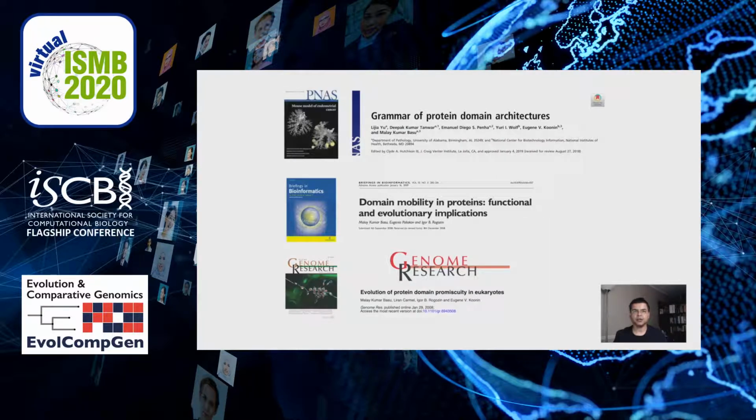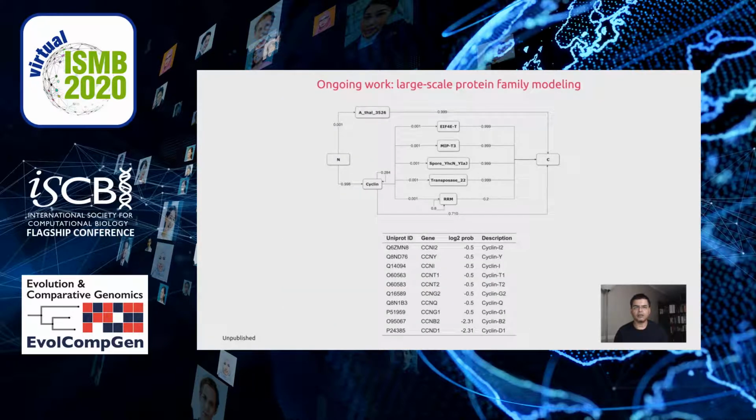Now let's move on to some unpublished work. We are now using this technique for large-scale modeling of protein families. Here we show that the Engram model created from the cyclin family from the Panther database can correctly identify cyclins. We are now using this technique to identify antonyms and synonyms in proteome grammars.